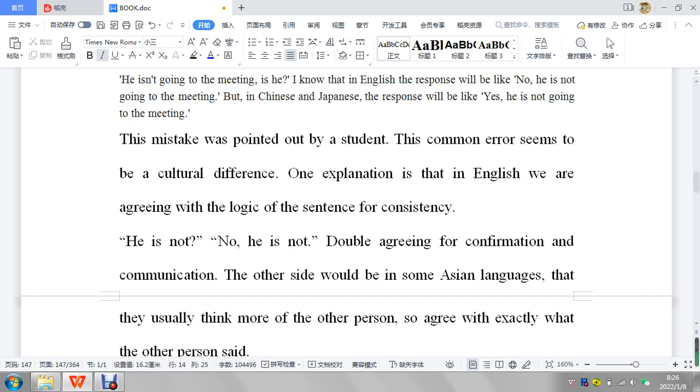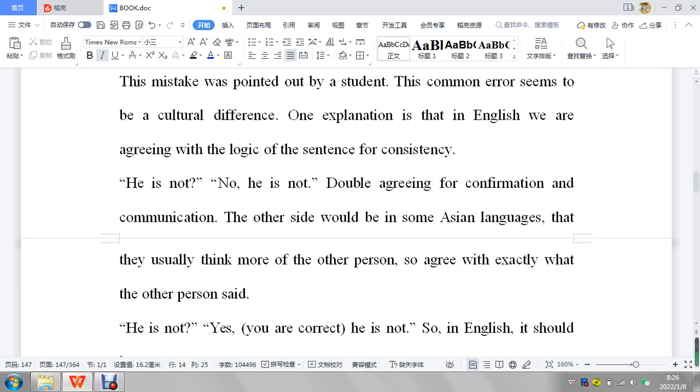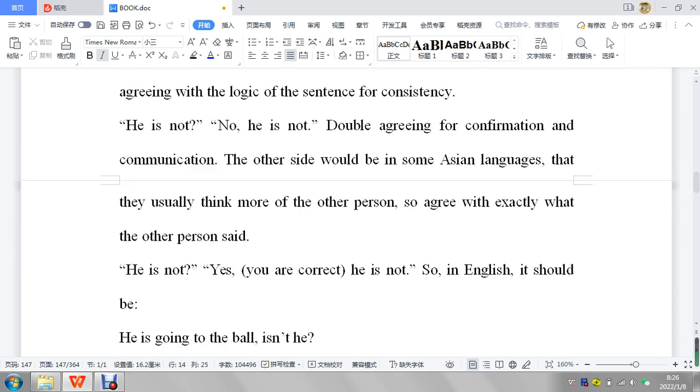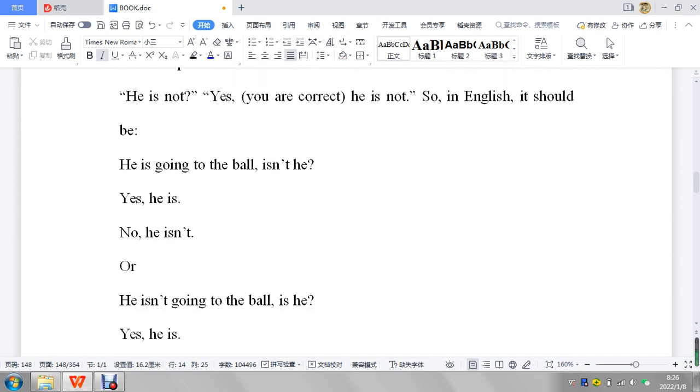One explanation is that in English, we are agreeing with the logic of the sentence for consistency. So he is not. No, he is not. So double agreeing with the confirmation. On the other side would be some Asian languages that usually think more of the other person, so they agree with what the person said. So he is not. Yes, he is not. You're correct. So this seems to be the logic for it.